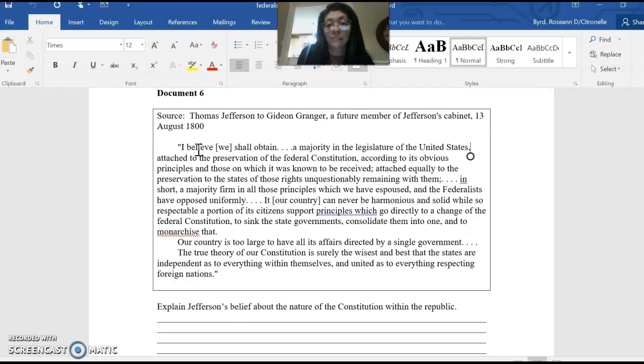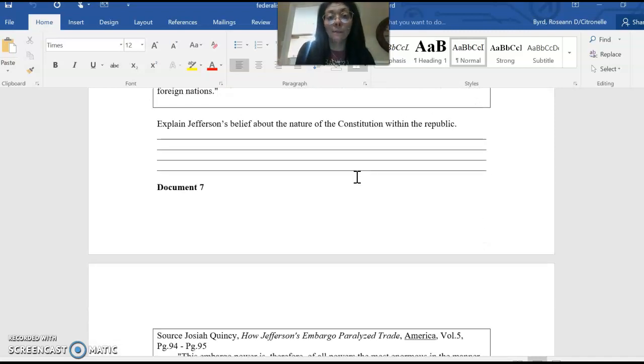But one of the reasons that he seeks to hold office as president, as he describes here, is to sit at the helm of the ship of this new nation and guide it in a way that's more conservative and limiting the powers of the federal government. And you guys should know, based on some of his actions, he does reduce the size and scale of the federal government. But we also know that he expanded the size of the federal government in some ways.